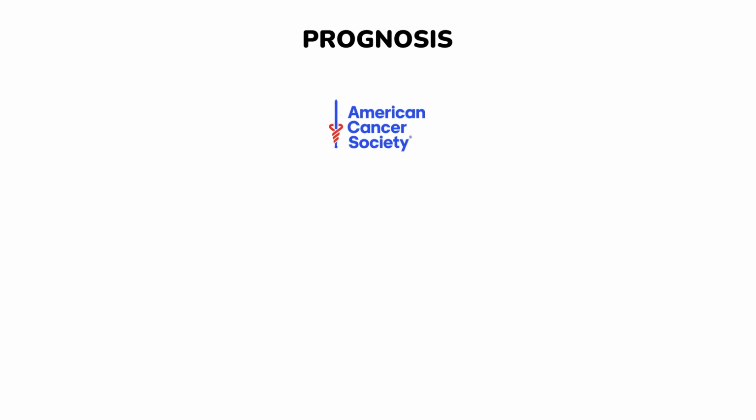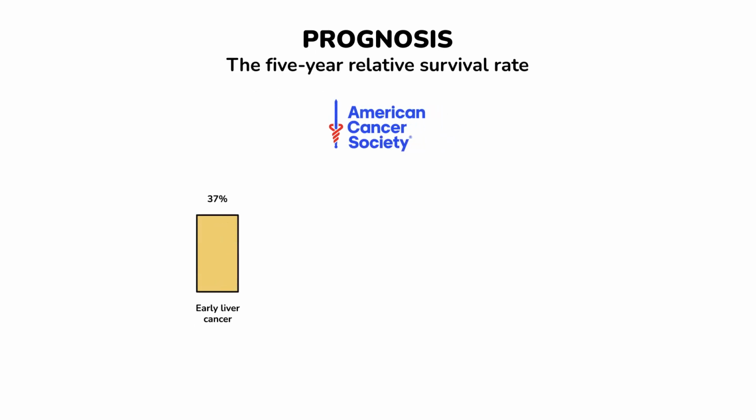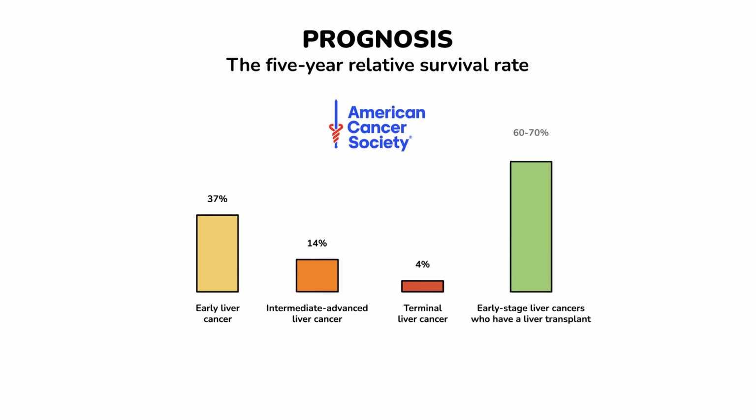Prognosis. According to the American Cancer Society, the 5-year relative survival rate for early liver cancer is 37%. For intermediate advanced cancer, it is 14%, and for terminal HCC, it is 4%. Regardless of the stage, the survival rates are higher for surgically resectable cases. For people with early-stage liver cancers who have a liver transplant, the 5-year survival rate is in the range of 60% to 70%.